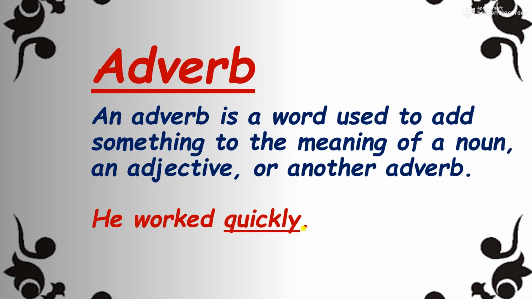An adverb is a word used to add something to the meaning of a noun, an adjective or another adverb. As the adjective was all about qualifying a noun, here the adverb is all about adding meaning to the noun, adjective or adverb. So three words you remember here: noun, adjective and adverb.